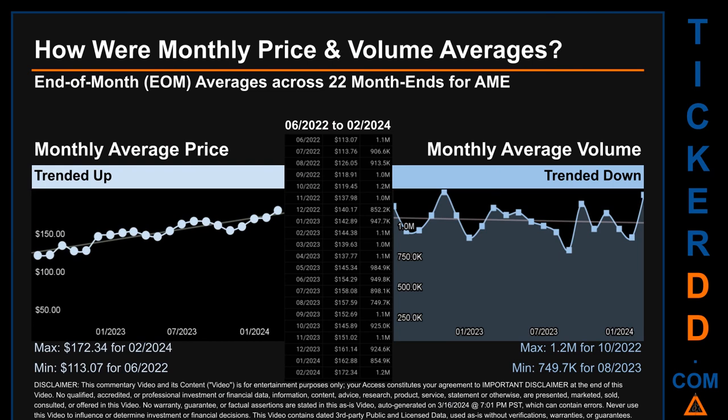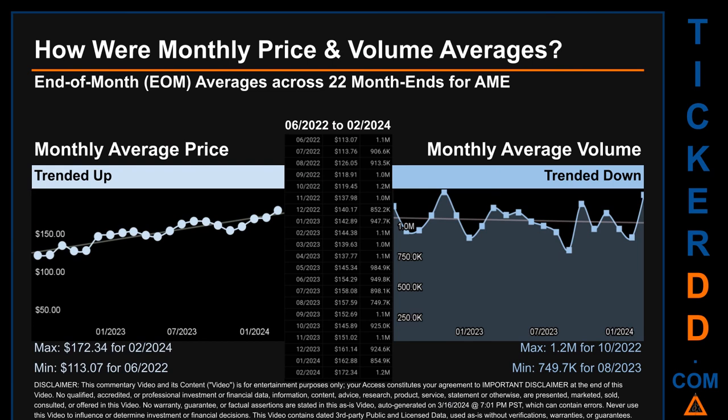How were price and volume averages for AME? Across 447 trading days, there were a total of 22 month ends, of which monthly averages for daily price and volume were calculated. Overall, monthly price average trended up while monthly volume average trended down.